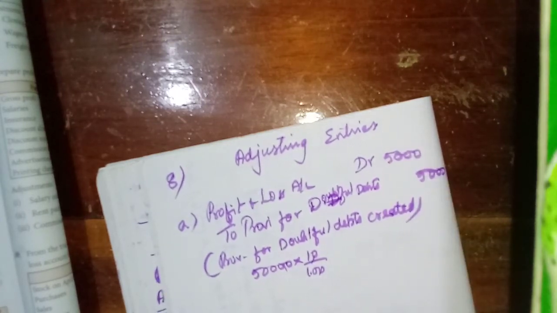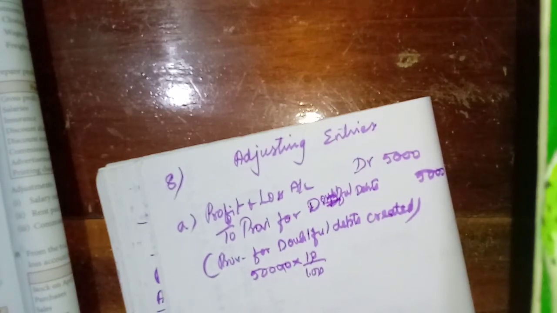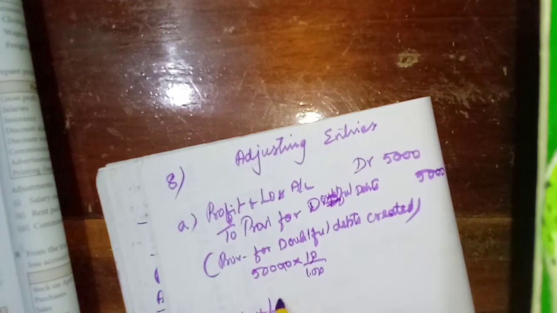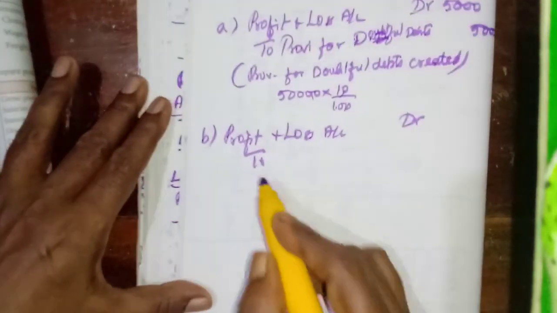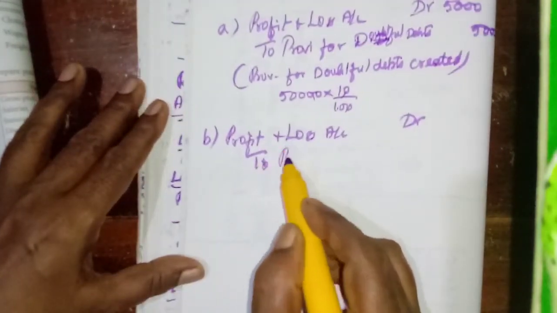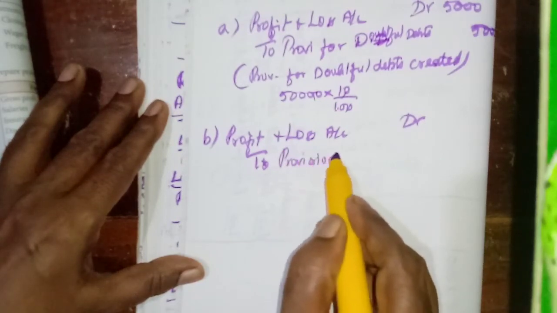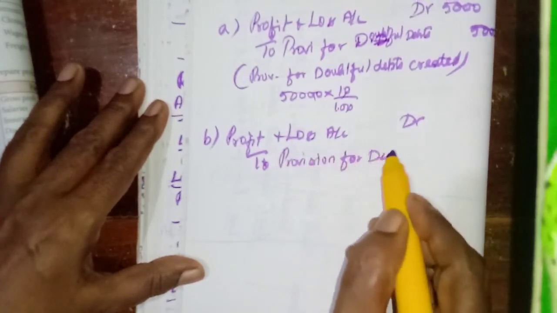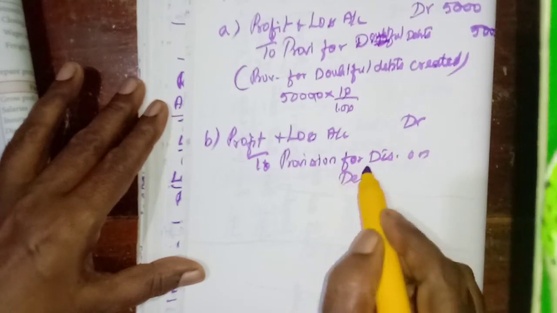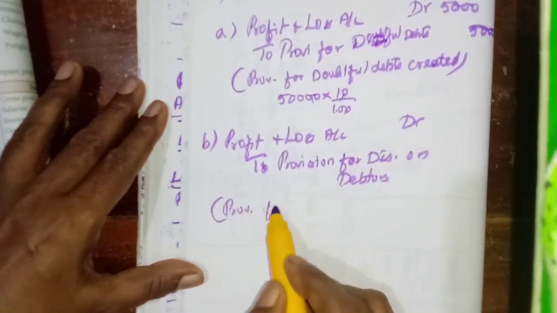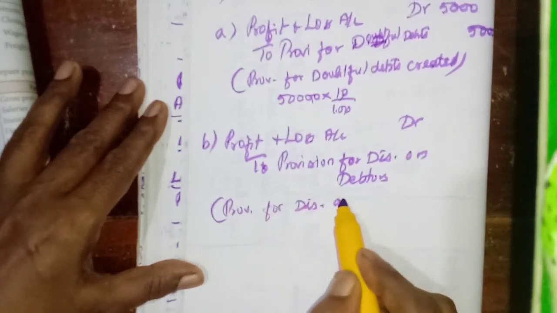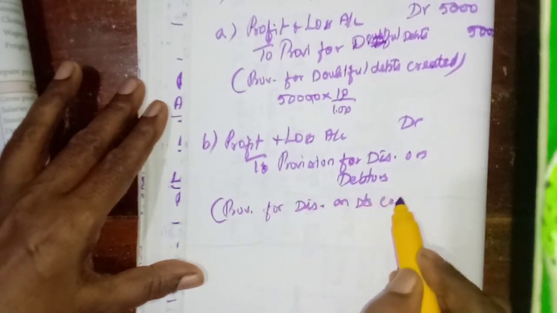Then for B, adjusting entry, provision for discount on debtors. It is also a charge against profit. Same entry only. Profit and loss account debit, to provision for discount on debtors. Okay, provision for discount on debtors created.